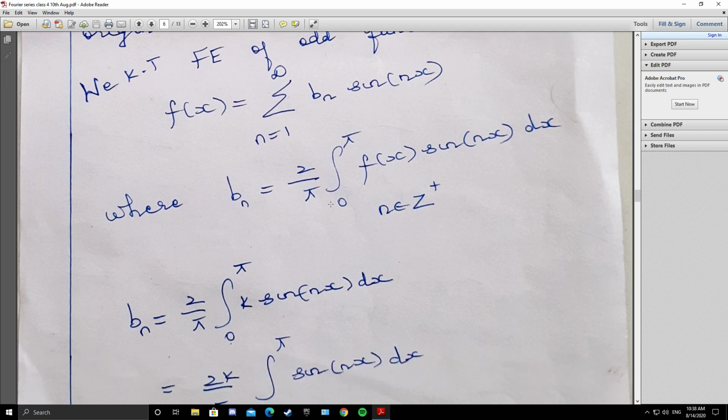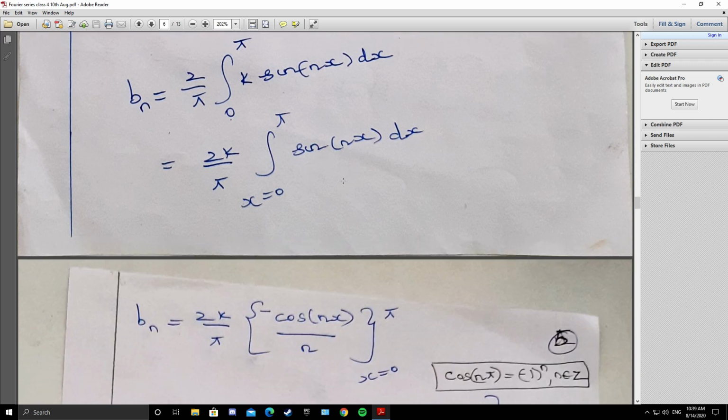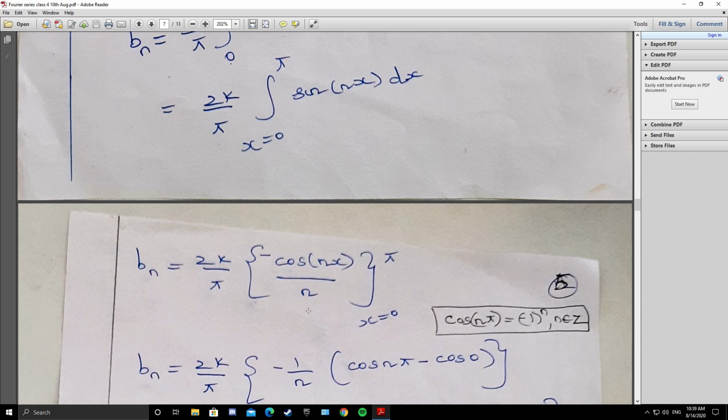So from 0 to pi, f of x is k. So bn is 2 by pi integral 0 to pi k sine of nx dx. k is a constant, so you take it out: 2k by pi integral 0 to pi sine of nx dx. Integral of sine is minus cos, so minus cos of nx by n from x equals 0 to pi.